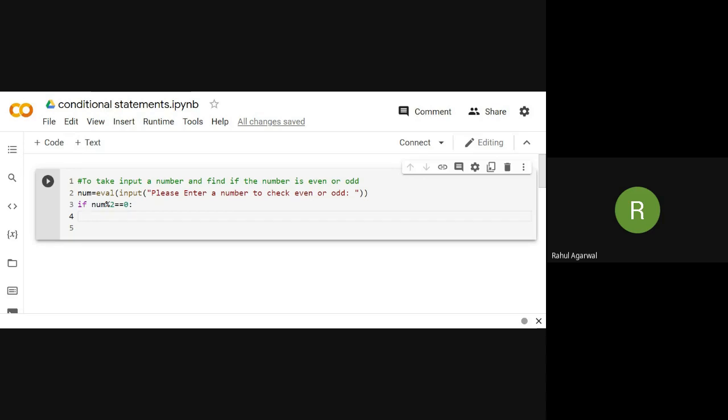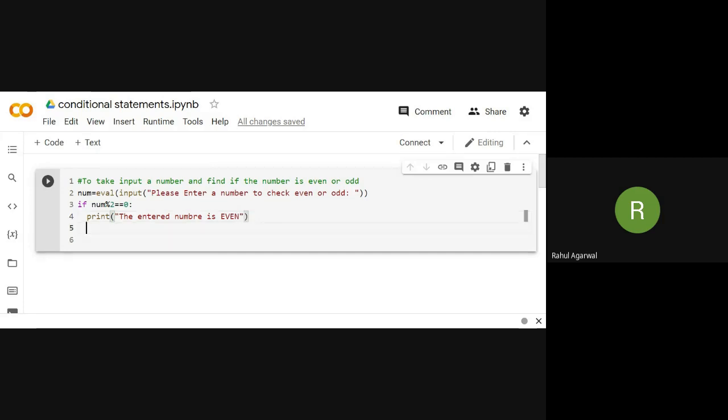So if num mod 2 is equal to 0, then we can print the entered number is even. Now suppose this condition is false.